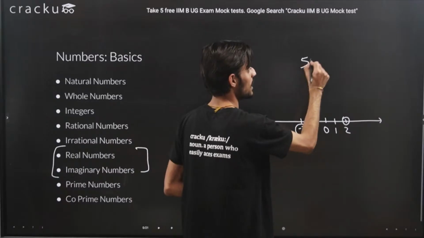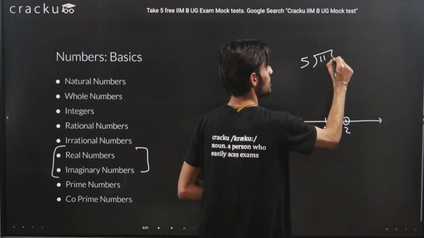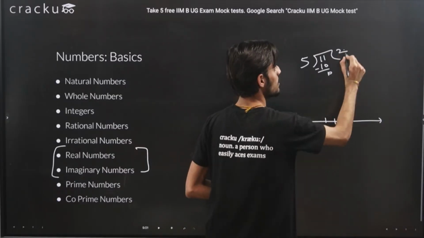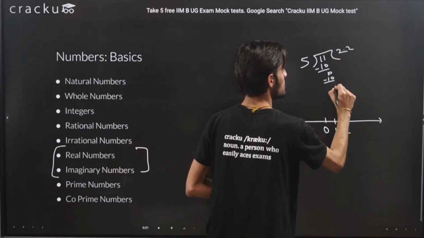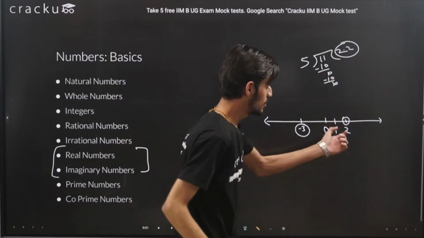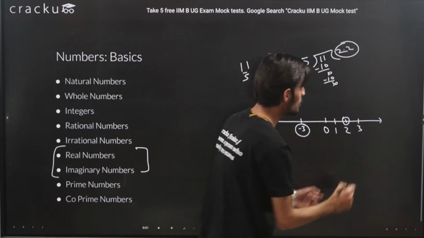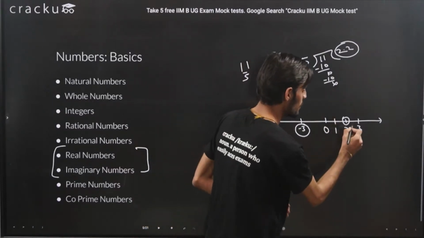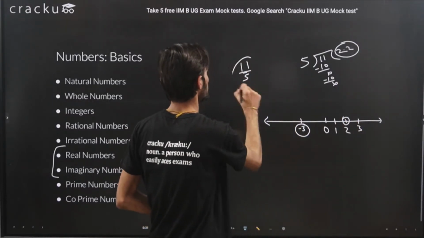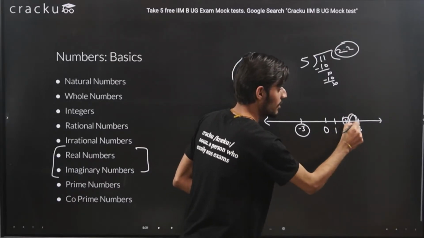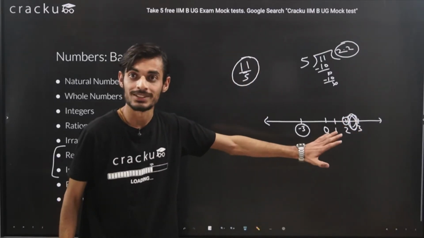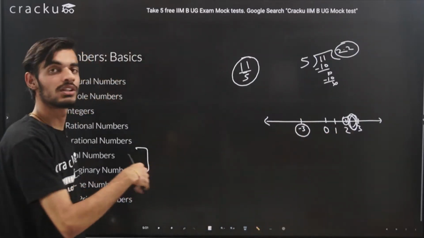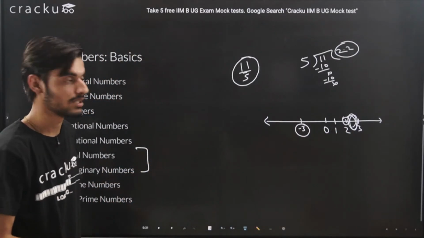I think you can do the basic calculation: 5 times 2 is 10, then taking the decimal it is 2, so essentially it is 2.2. The next number is 3, so 2.2 will lie somewhere in between, right? You are able to identify that this particular number lies somewhere here. So you are able to represent these numbers on the number line. Any number that you can represent on the number line is known as a real number.